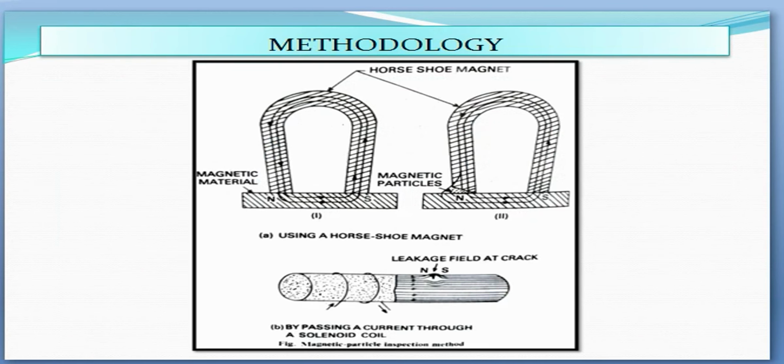Methodology of magnetic particle testing. A horseshoe magnet can be used to magnetize the material to be tested. The principle of working of a horseshoe magnet is explained in this figure.